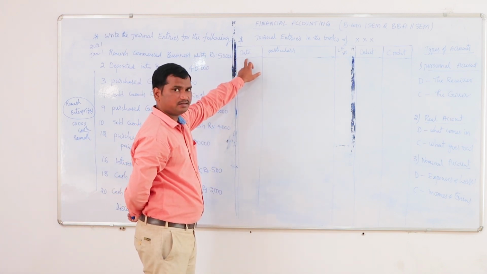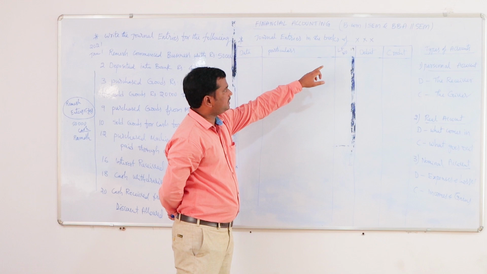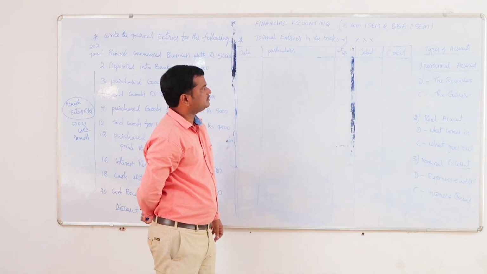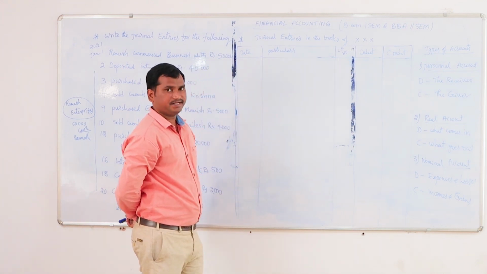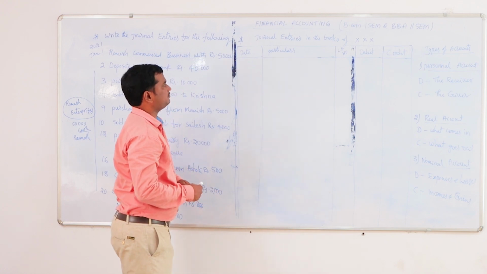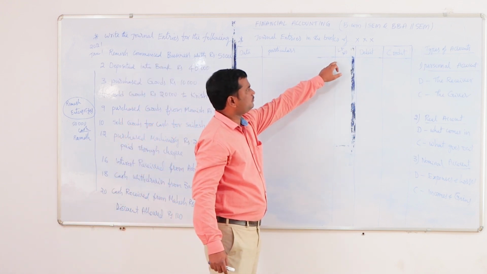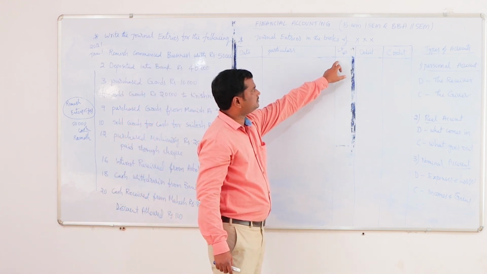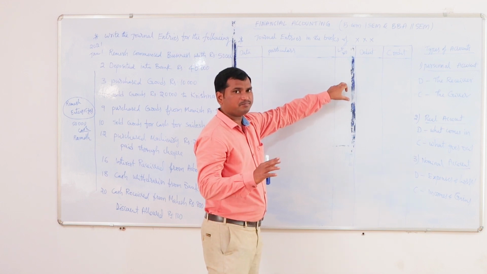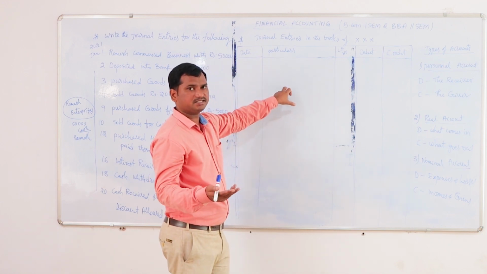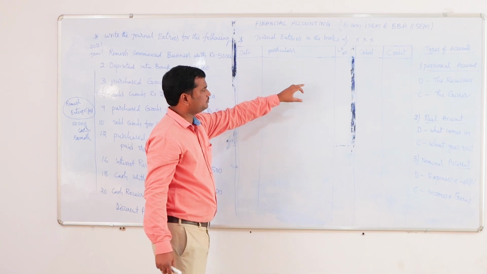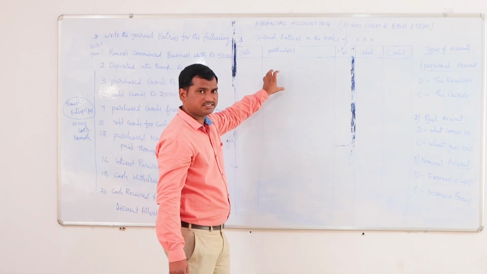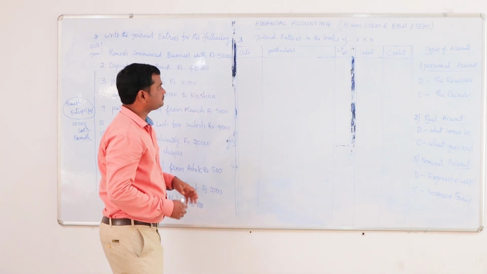First will be the date column, particulars column, LF number, debit amount and credit amount. So this is the format. Ledger folio column will be helpful when we are preparing the journal and ledger simultaneously. But here we ignore this column as we are preparing only the journal entries for this sum.